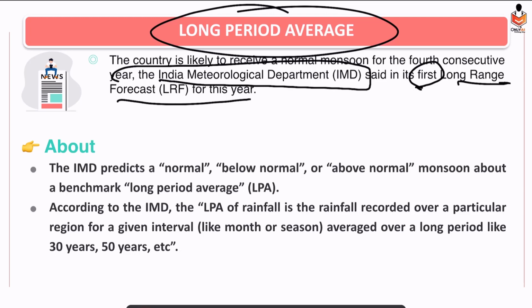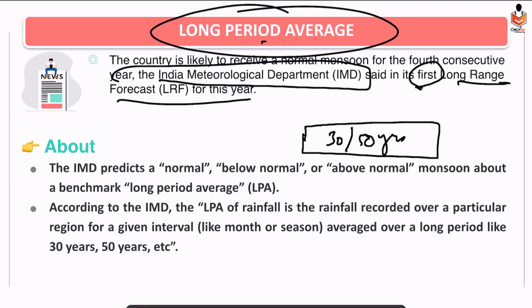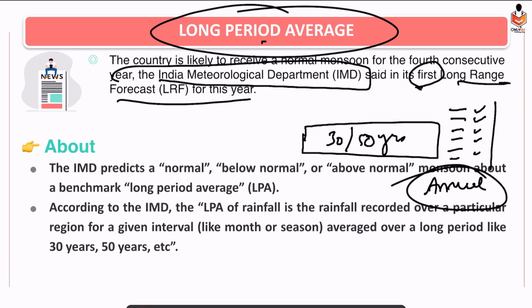Okay, so now the question arises, what is long period average? Basically, IMD collected data for the last 30 to 50 years and calculated in every month the amount of rainfall, and also calculated annual rainfall, and took the average of those.